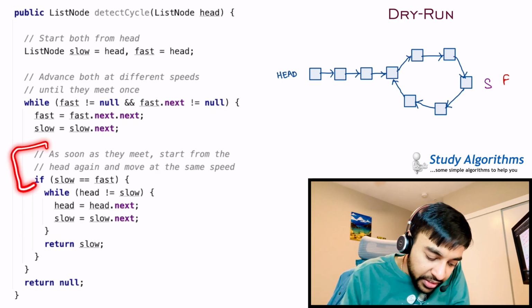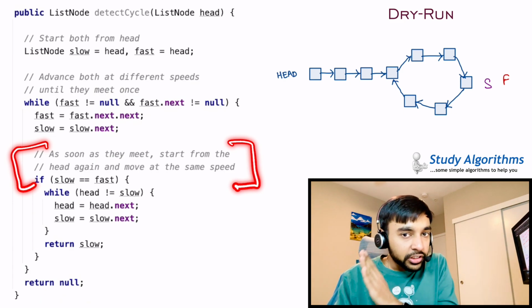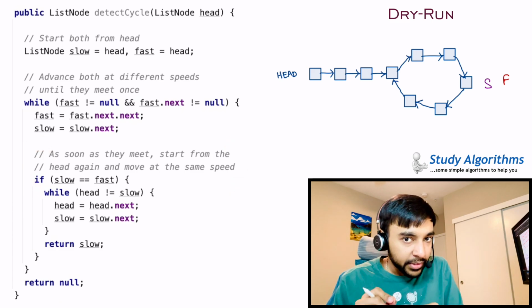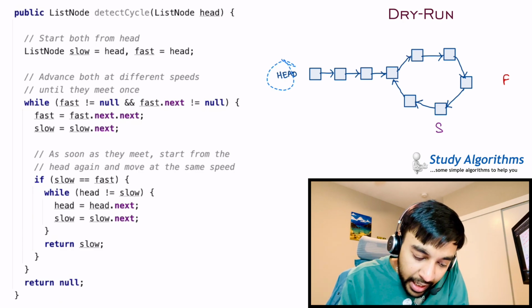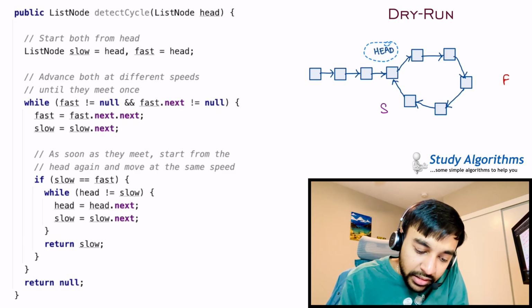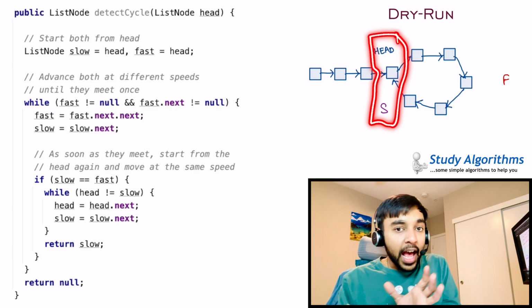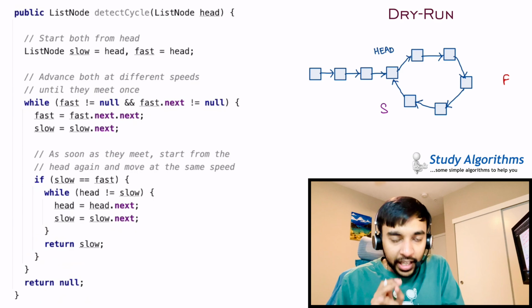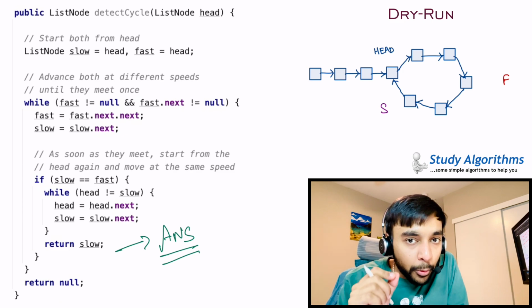You know that as soon as they meet, start from the head pointer again and advance both the slow pointer and the head pointer at the same speed. So let us do that now. The slow pointer will move one place and the head pointer will move one place. Slow moves one place again, the head moves one place again. As you can see, as the slow pointer moves one step ahead again, the head and slow are pointing at the same node. And this is where you stop. And you just return this slow pointer as your answer. This will be your starting point of the loop.